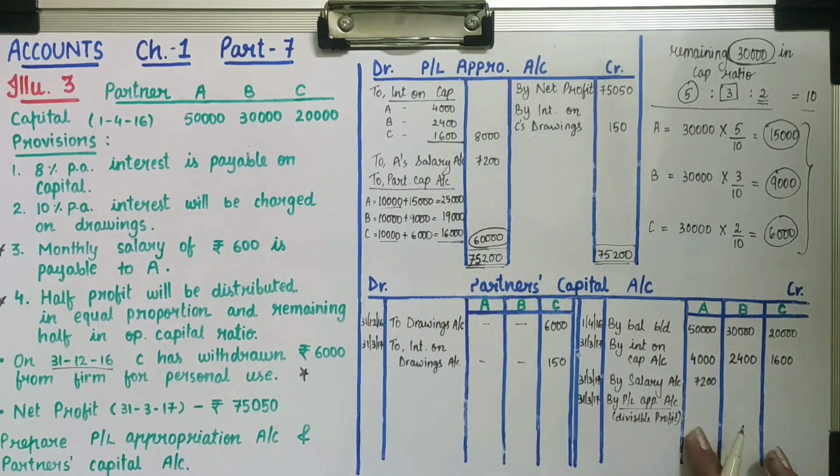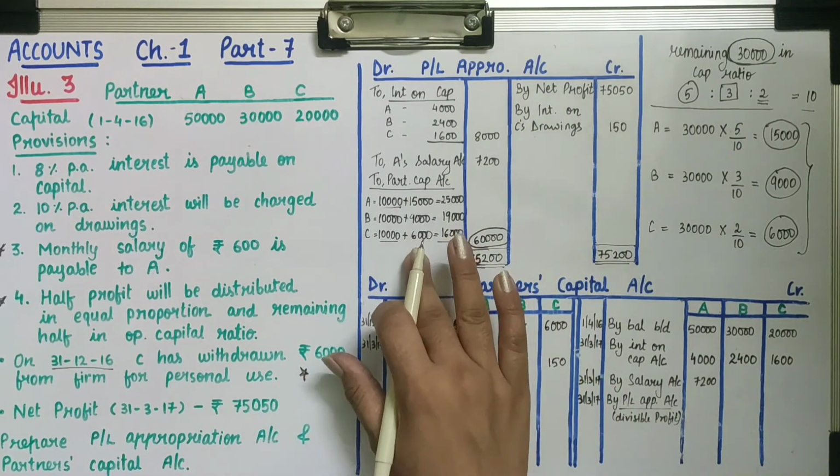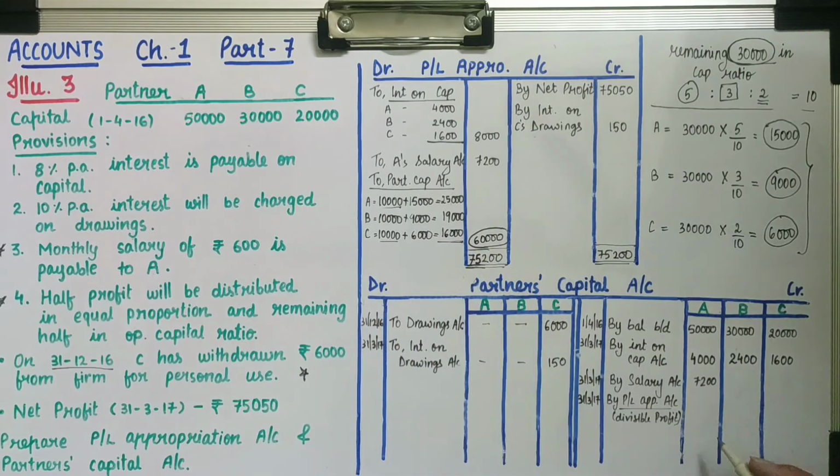Here we will not record separately, that was just for distribution. So here total rupees 25,000 for A, 19,000 for B and 16,000 for partner C.